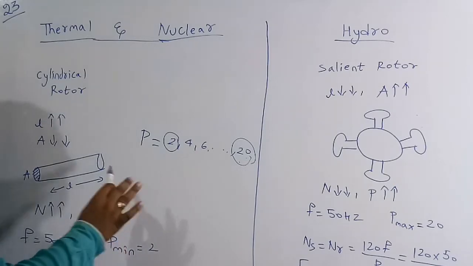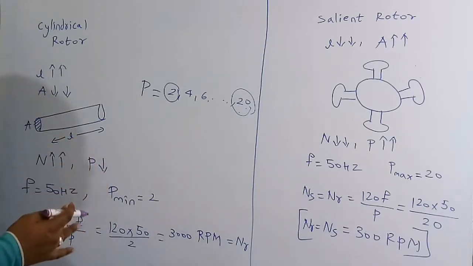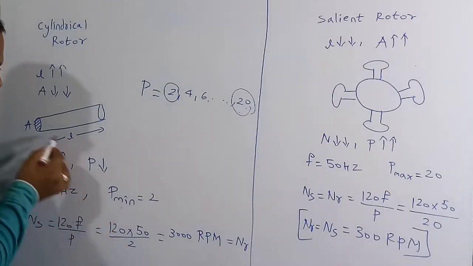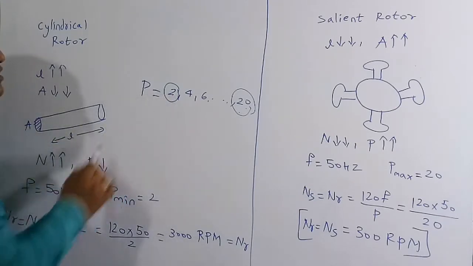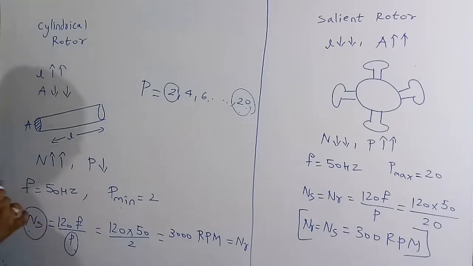So if you see carefully, the relation is Ns equal to 120F by P. For a synchronous generator, the rotating speed Nr and the synchronous speed are the same, so Ns is equal to Nr. Here I want the number of poles to be very low, so the minimum number of poles is only 2. Whenever the denominator is very low, this will be a very huge value. So I want to generate a frequency of 50 Hz.